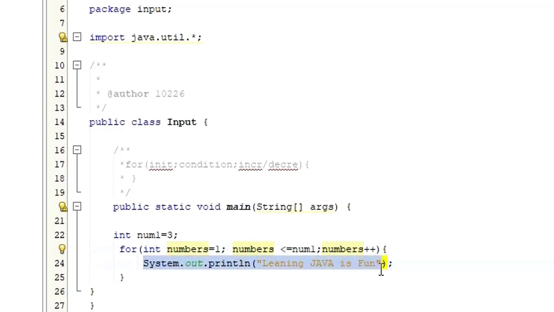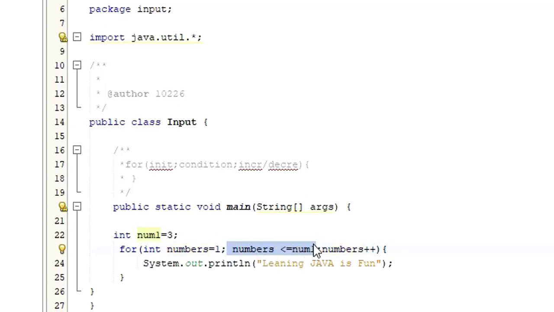It's going to print another time. Learning Java is fun. Then from here again it's going here. Numbers plus plus. What is the numbers value now? I hope you remember the number value is 2. Again we are going to increment the number value. The number will be 3. So again it's come here. So 3, the number value is now 3.